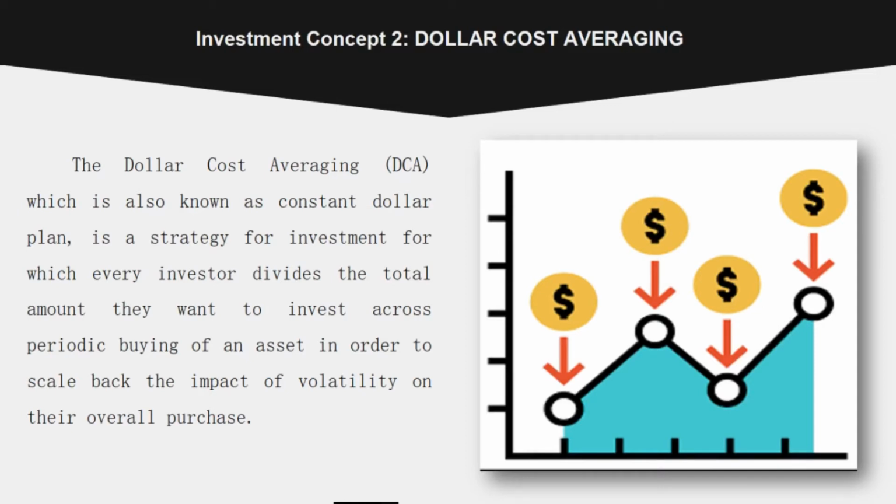Why do they use dollar cost averaging? Investors use DCA because it scales back the effects of market timing and investor psychology on their portfolio. To sum up, dollar cost averaging forces the investor to purchase a set amount of money periodically regardless of the price.